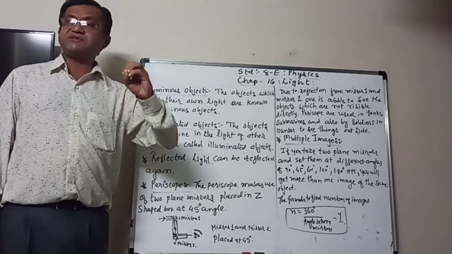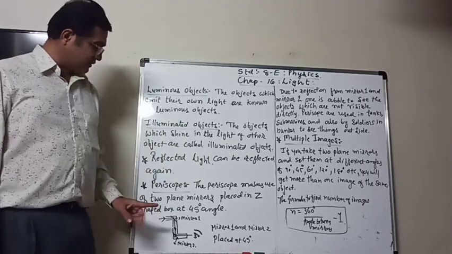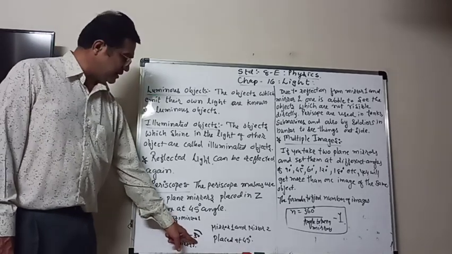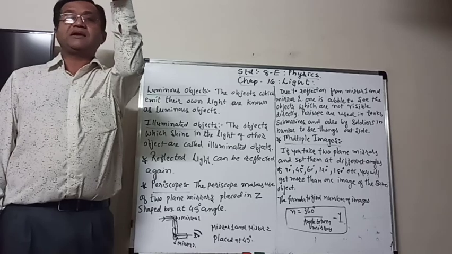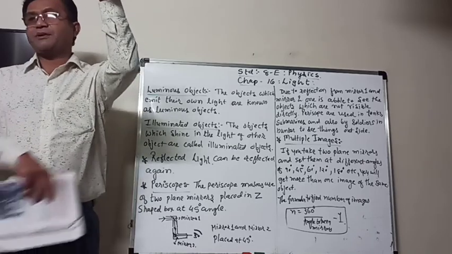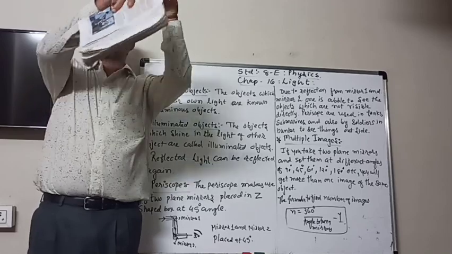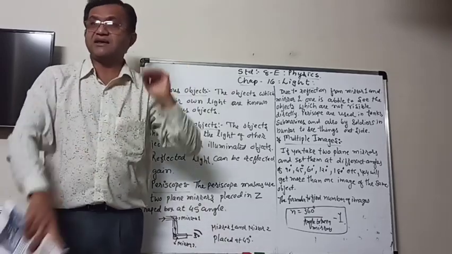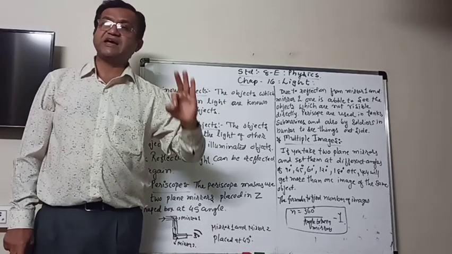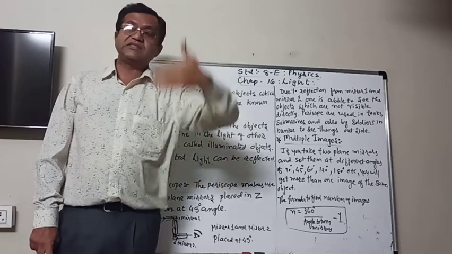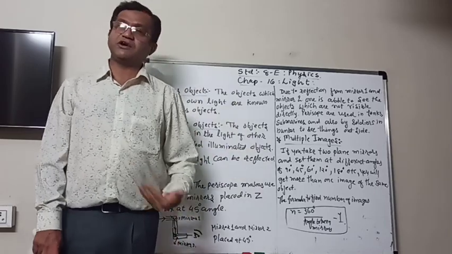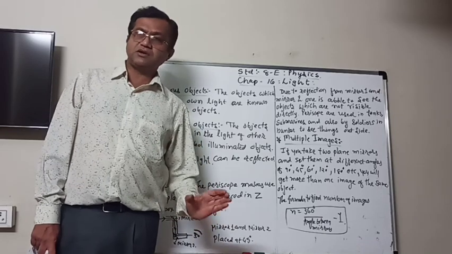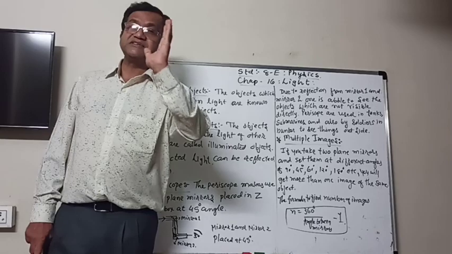We cannot see that object directly, but through the periscope we can see the object which is here, and we can see it from here. Our eye will be here. So we look from here and we can see the object which is there. Maybe there is a wall here, something. So we cannot see it directly with our eye because there is a wall or something in front of it. But when we put that periscope and look from the other end, then we can see that object.